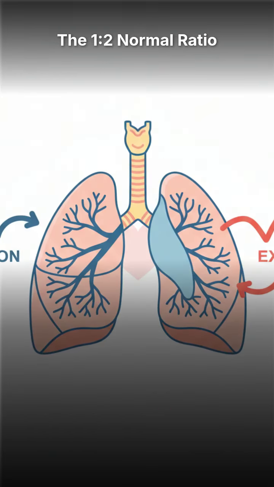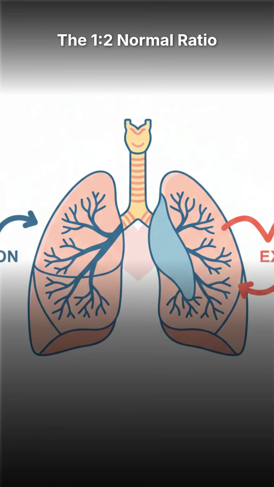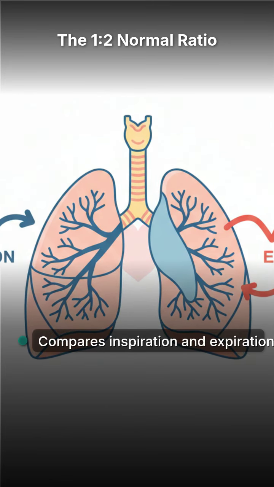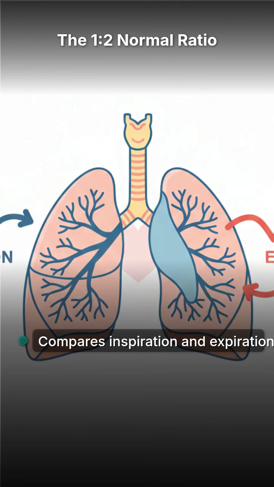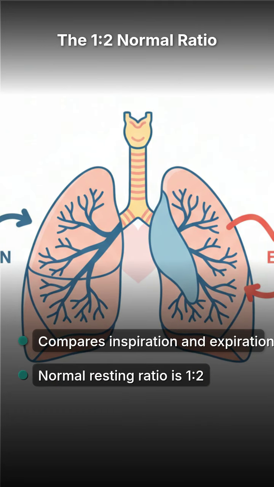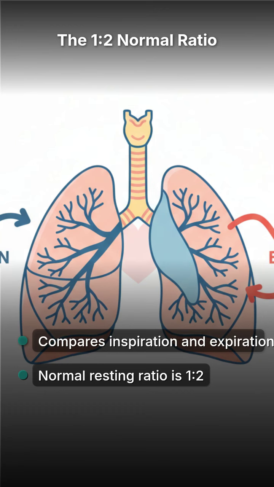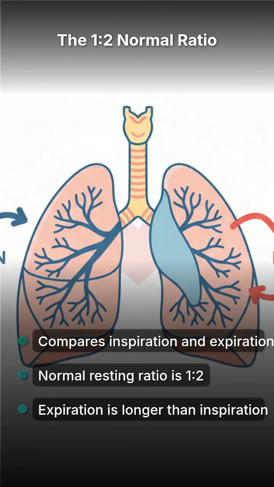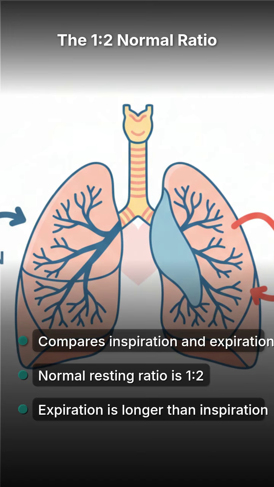The IE ratio specifically compares the duration of inspiration to the duration of expiration. In a normal resting adult, expiration is naturally longer than inspiration, typically following a 1-to-2 ratio. This rhythm ensures that the lungs have enough time to empty passively and efficiently during every breath.